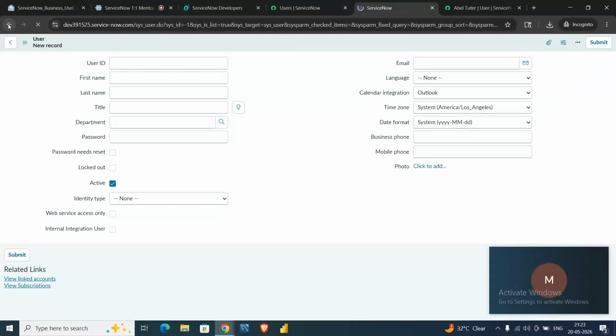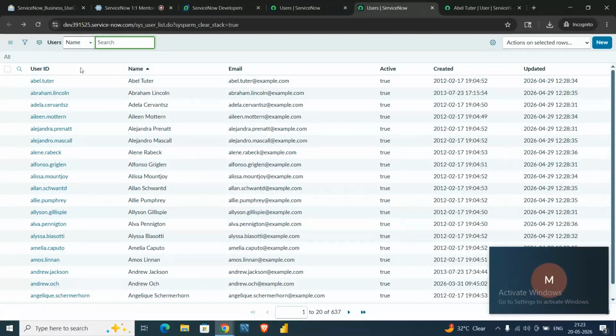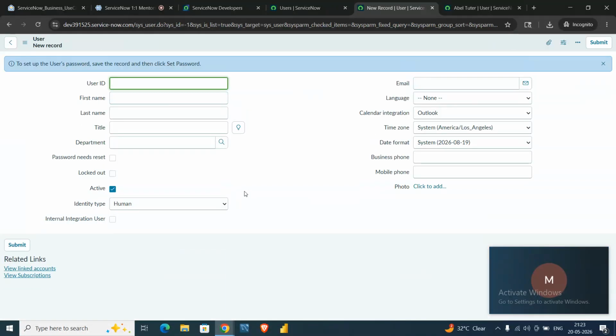In that case, I'll open the list of the user table, and on the right-hand side you can see there is a New button. If I click New as a system administrator, it redirects me to this page where I have to fill in the user ID, say user_ID1, the first name, the last name, title, department, whatever you want to fill.